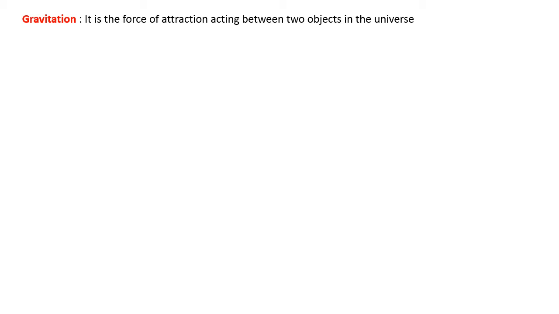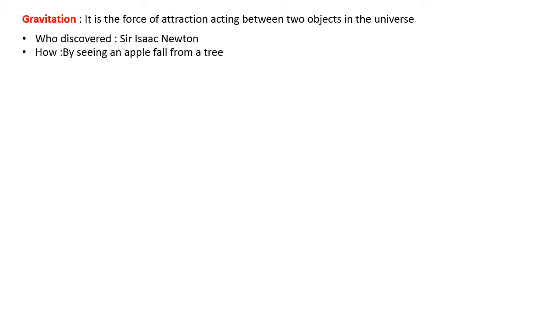Who discovered it? It was discovered by Sir Isaac Newton. The gravitation concept was first put forward by Sir Isaac Newton. And how did he discover this?